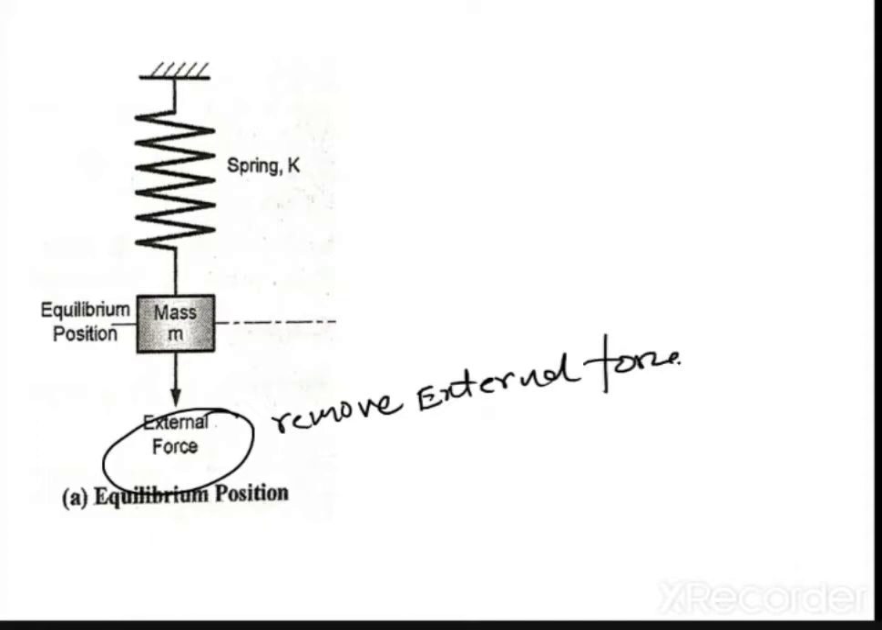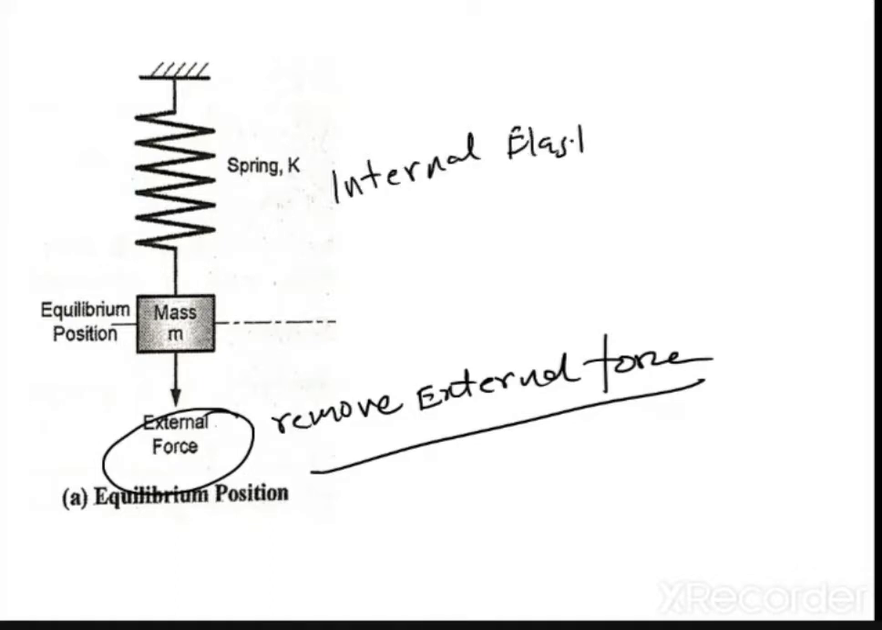Now let us say that you remove this external force. When you remove this external force, what will happen? I am writing everything because sometimes I am talking and you may not get my voice clearly. So first of all you have applied the force. What has happened? Work is done, energy is stored. Work done is stored in the form of the internal potential energy. Now we remove the external force.